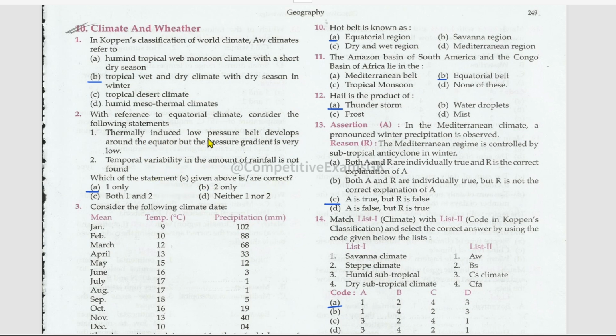Thermally induced low pressure belt develops around the equator, but the pressure gradient is very low. True. Temporal variability in the amount of rainfall is not found. This is false.